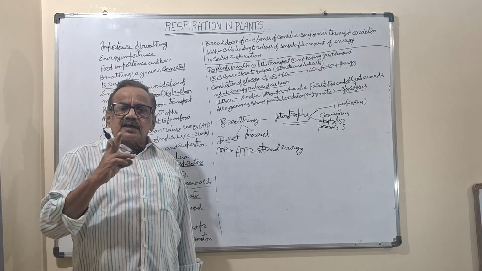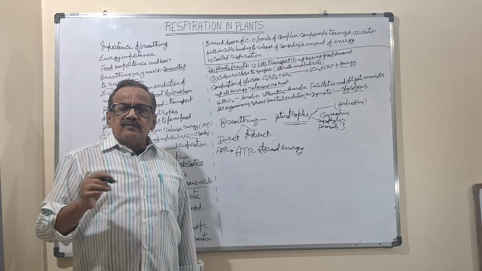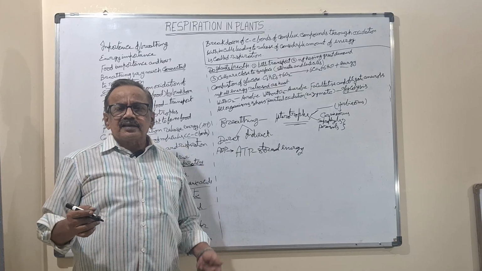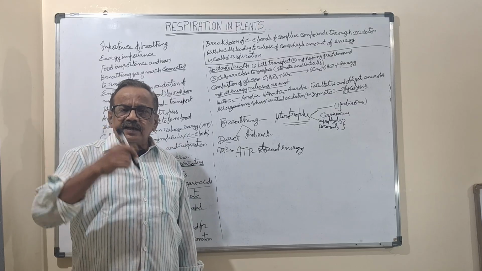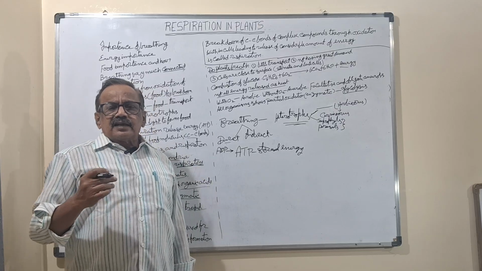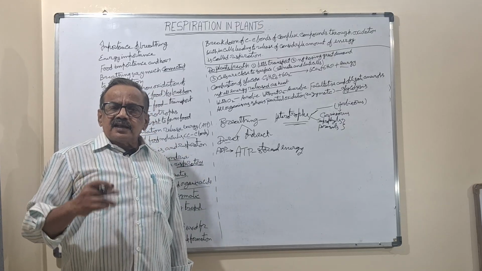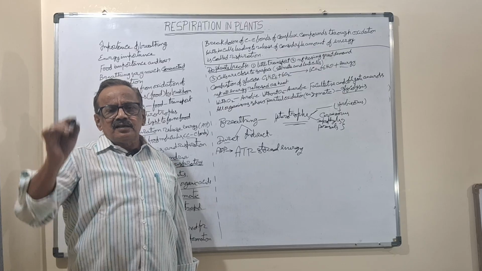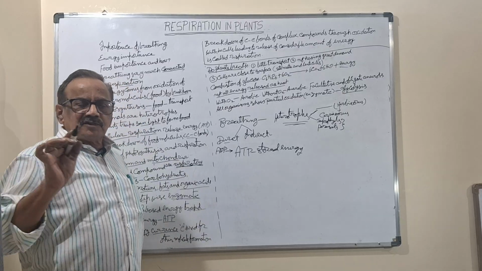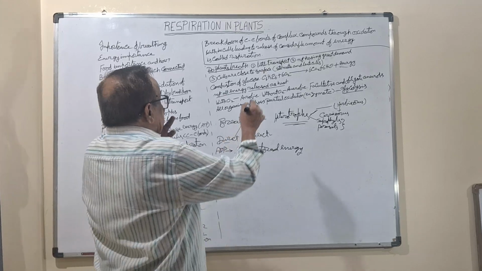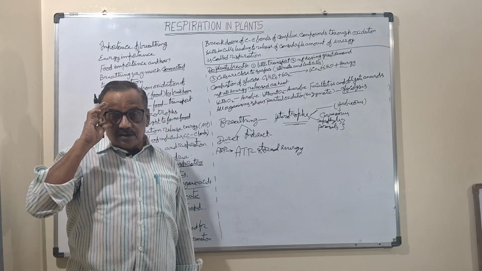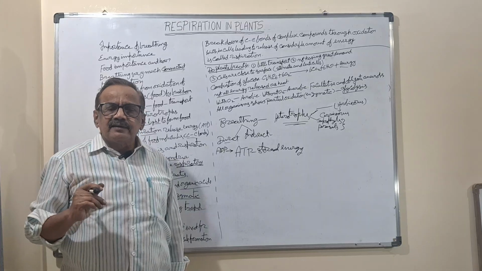So it is not necessary to transport the air from one place to another, because so many numerous openings are present. Through those, the air will enter inside, so directly the air will touch all the living cells and the exchange of gases will take place. Oxygen will reach into the cytoplasm. That is the thing. Second point is, it does not have great demand.